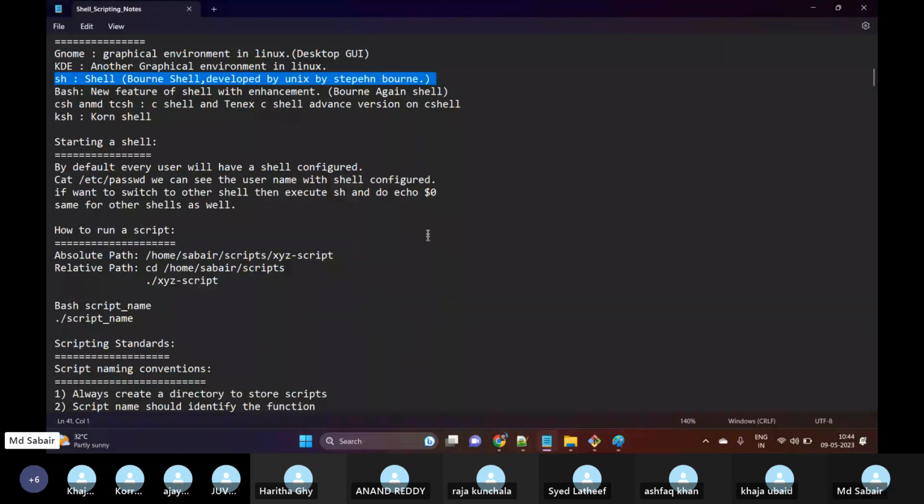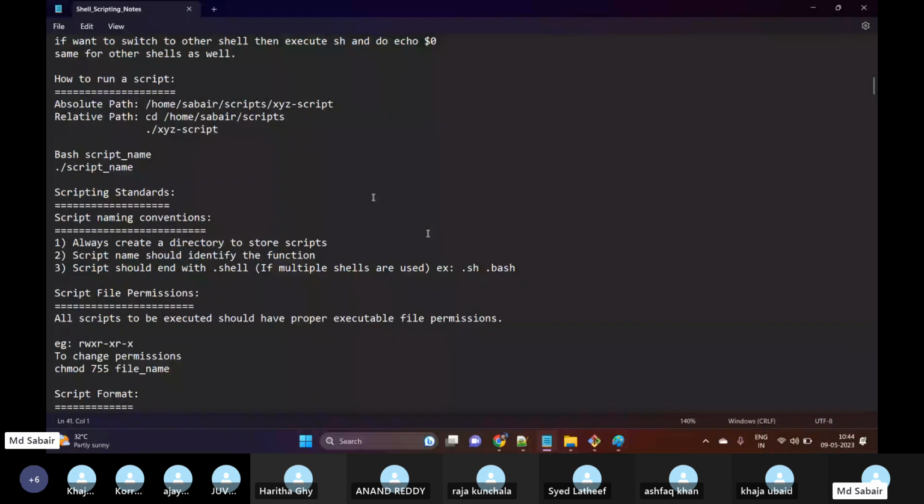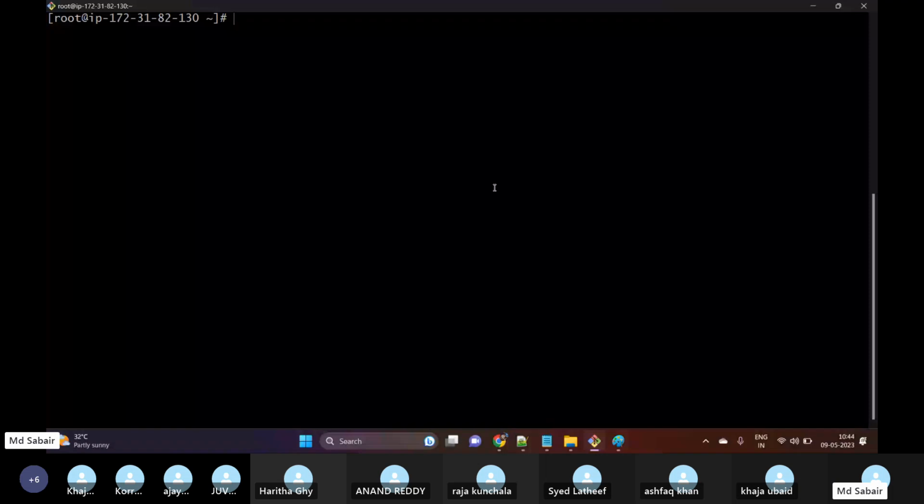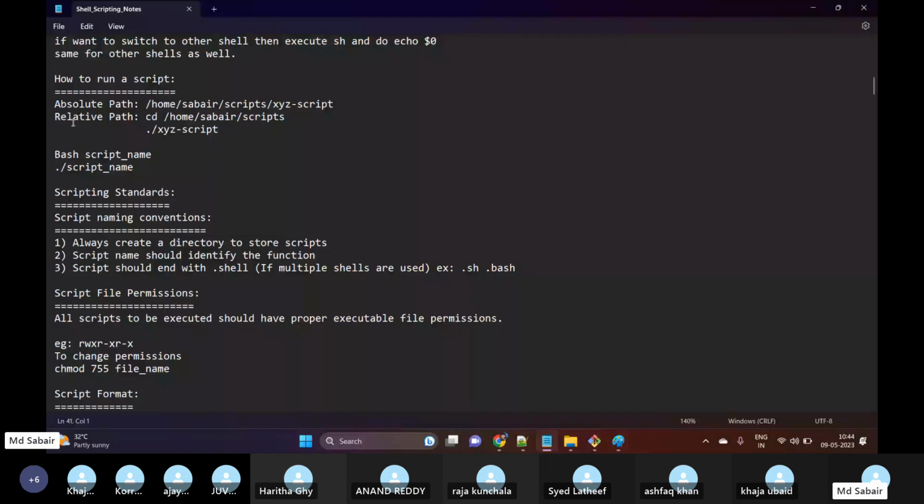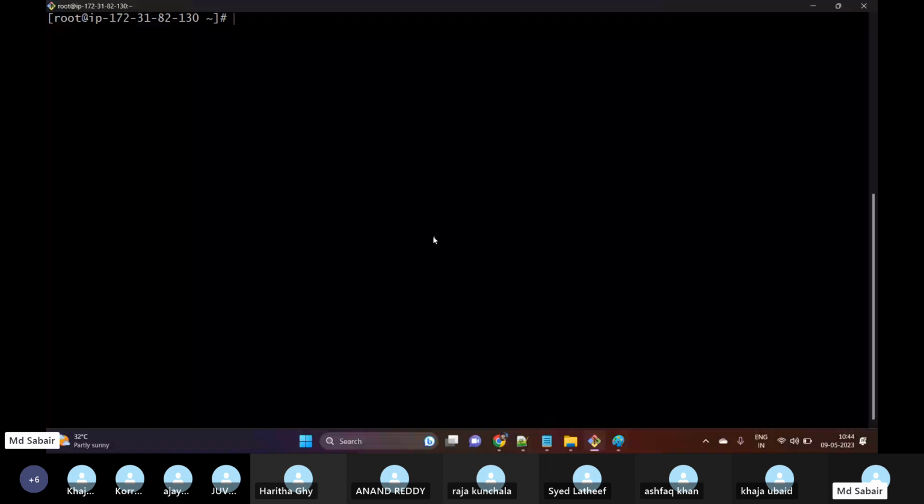Now, for example, if you want to run any script, how can we run this script? For example, let me create one script. Here we can see two different paths: we have the absolute path and the relative path. Absolute path means, for example, pwd. So let me create one directory with mkdir -p.